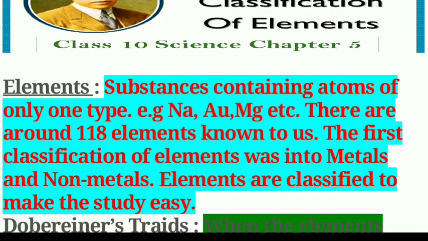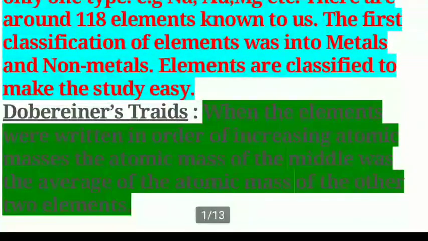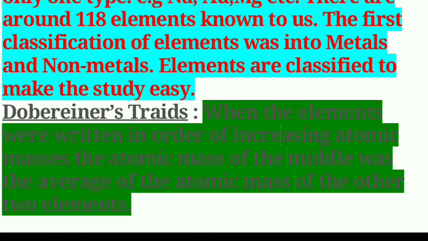Making order out of chaos, an early attempt at the classification of the elements was done by Dobereiner. Further classifications were tried out as our knowledge of elements and their properties increased. So, Dobereiner's triad: in the year 1817, Johann Wolfgang Dobereiner, a German chemist, tried to classify the elements with similar properties into groups.